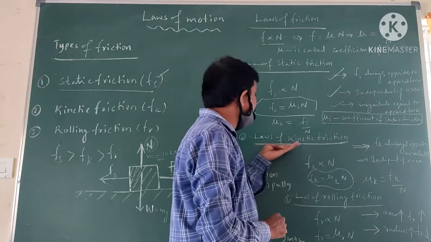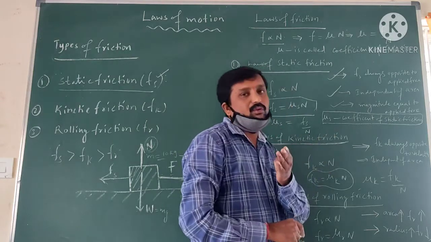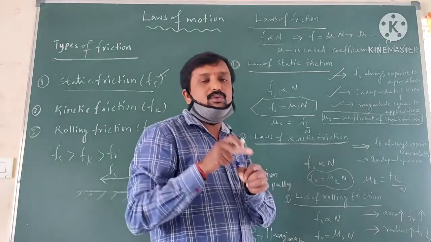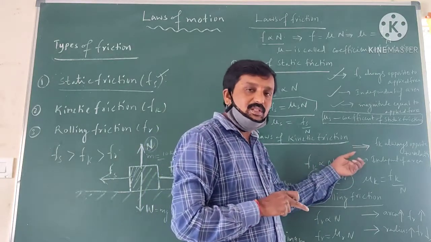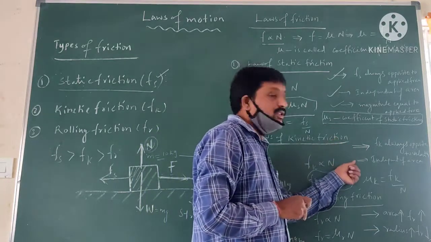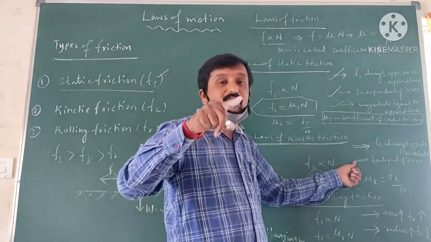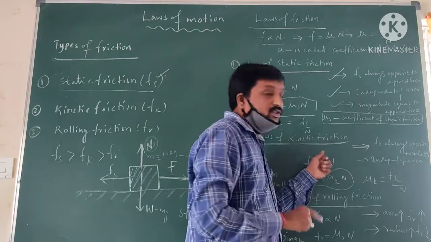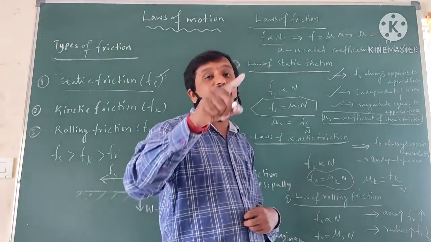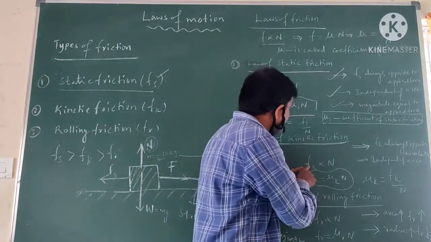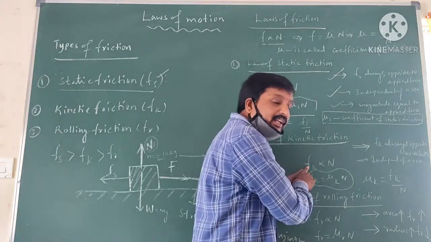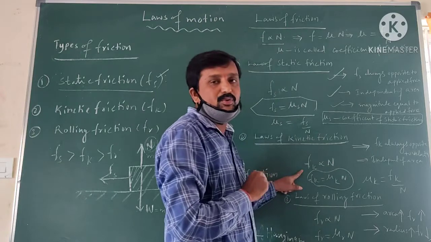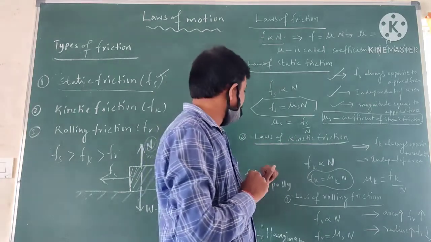So the kinetic friction laws are four. What are they? Kinetic friction force is always opposite to the direction of applied force. Kinetic friction force always opposes the velocity of the moving body. Kinetic friction force is independent of area of contact. Kinetic friction force is directly proportional to the normal force.